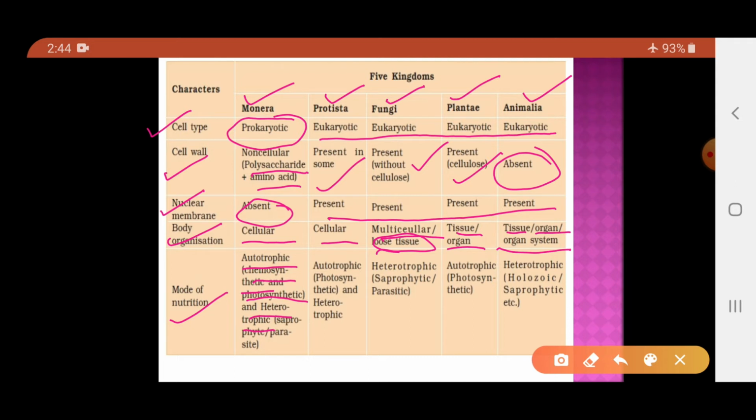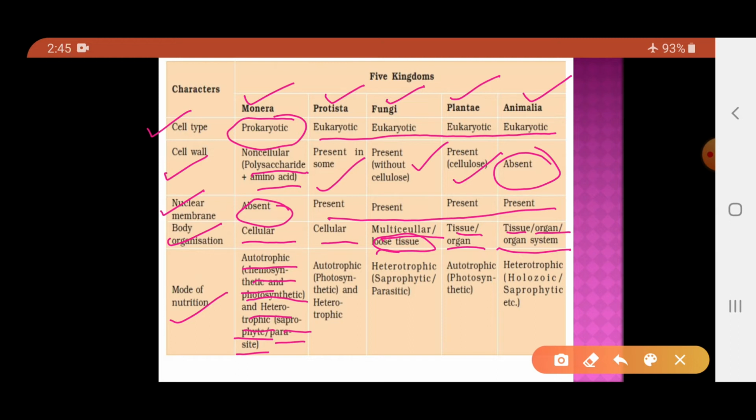So, if they are heterotrophic, they may be saprophytic. Saprophytic means that they feed on dead and decaying organisms, or they may be parasites. Parasites are the organisms which are dependent on a host. For example, the host may be human beings, some plants, or certain animals. So, parasitic organisms are those organisms which are dependent on other organisms to complete their life cycle.